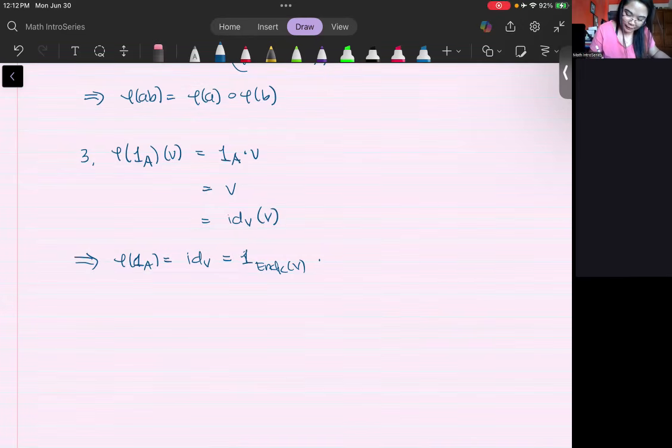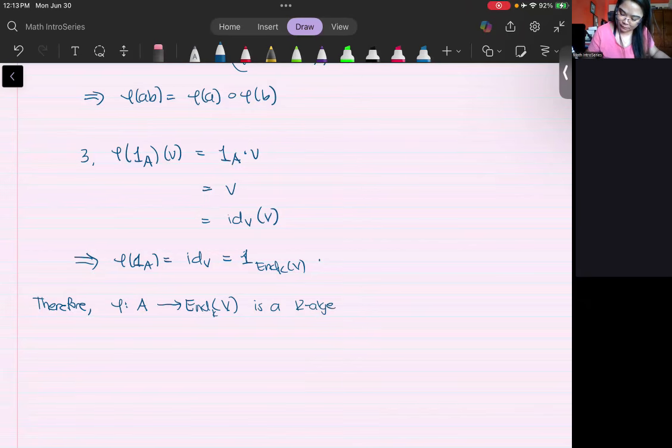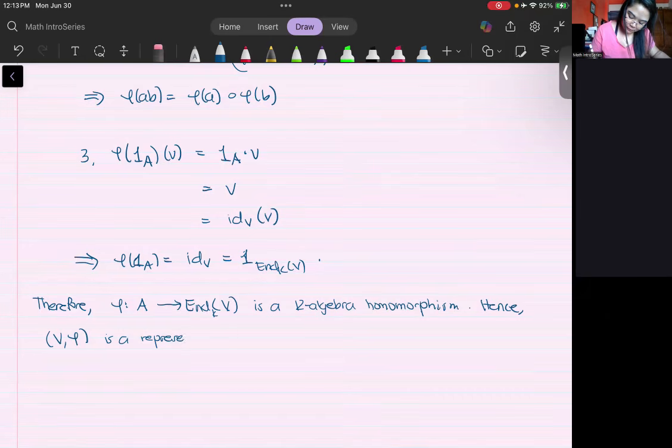Okay, therefore, final conclusion, phi from A to the endomorphism space is a K-algebra homomorphism. Therefore, you have this tuple V, phi, which is a representation of A. Okay, we're done.